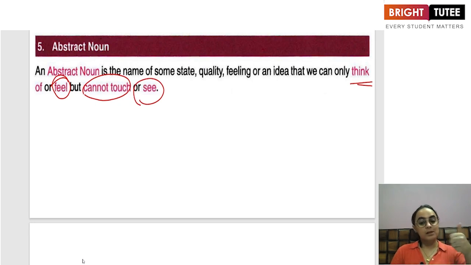For example, love, happiness, kindness, energy, sadness, childhood, adulthood. These are all feelings that can be felt by us. We can think of it, but neither can we see it nor touch it. So it is a state or a quality or a feeling or an idea that can only be felt by us or thought of.